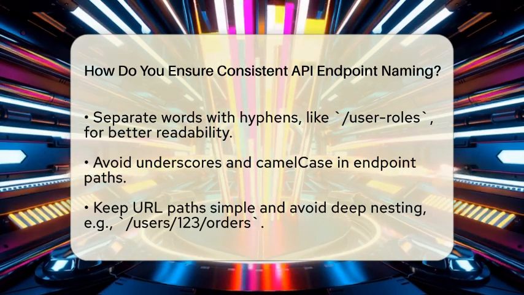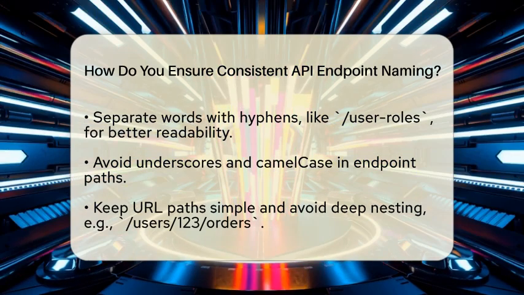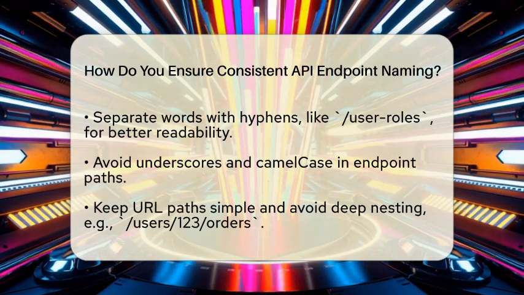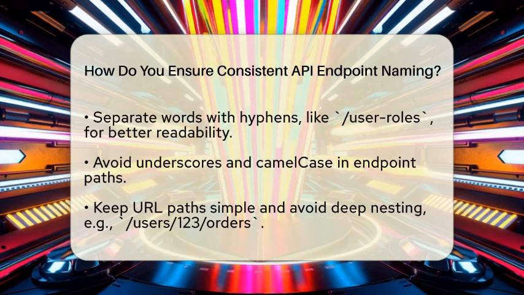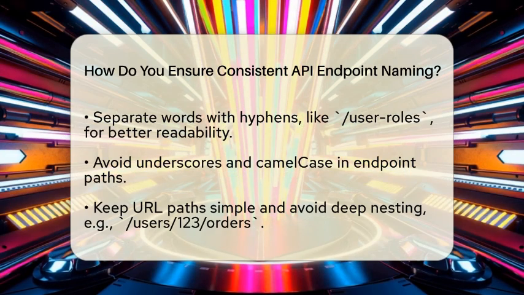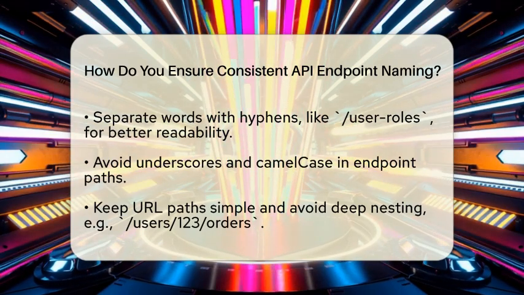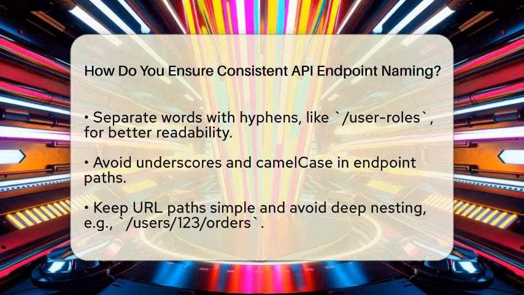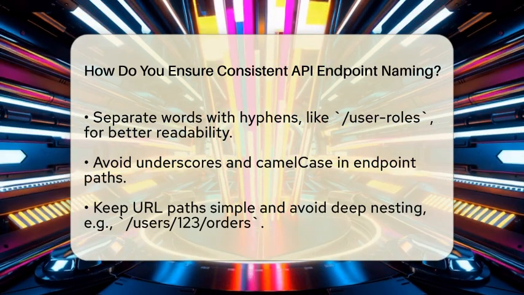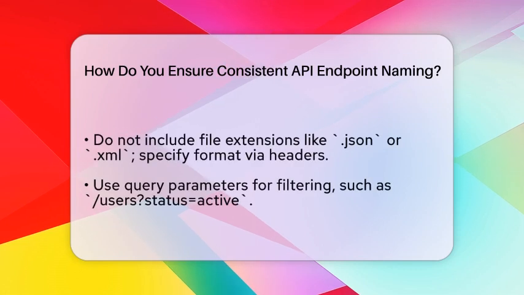Keep your paths simple and avoid deep nesting. For example, /users/123/orders/156/items can become complicated. Instead, use /users/123/orders for orders by a specific user. Use hierarchy only when it makes sense, like /users/123/posts for posts by that user.